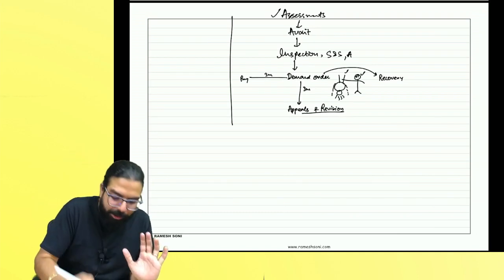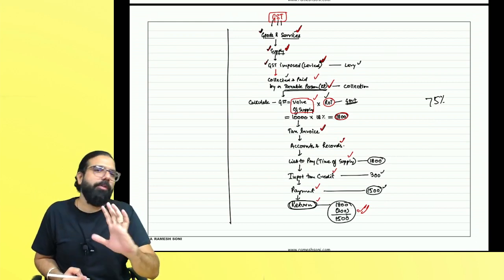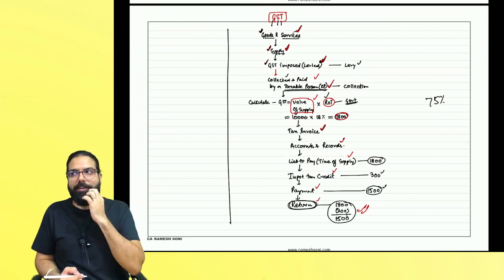This is from the department's point of view. This is from our point of view. When you learn this much, know your GST is over. Can we get it started, everyone?